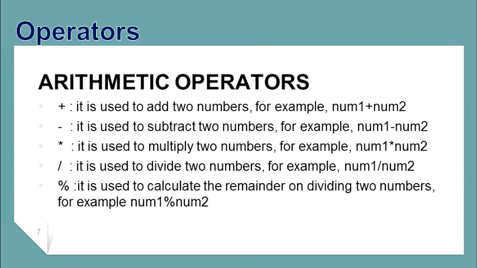Minus, it is used to subtract two numbers. For example, num1 minus num2. Multiplication, it is used to multiply two numbers, that is num1 into num2. Division, it is used to divide two numbers. For example, num1 divided by num2. And the last one is modulus. It is used to calculate the remainder on dividing two numbers. For example, num1 modulus num2.